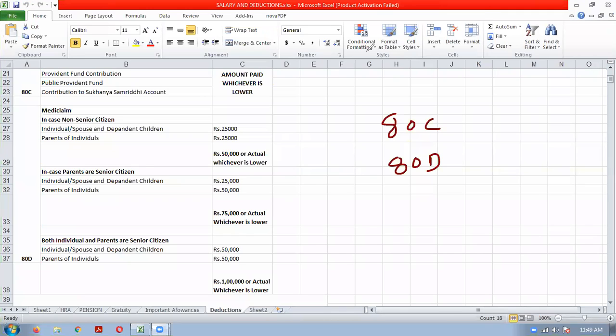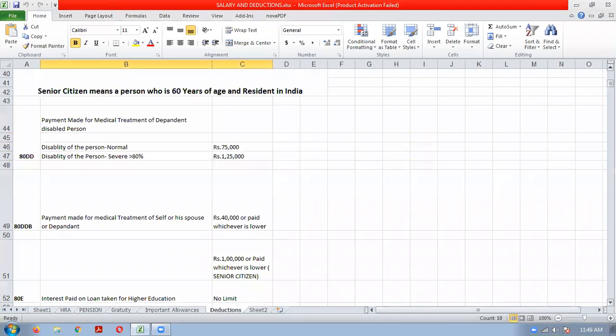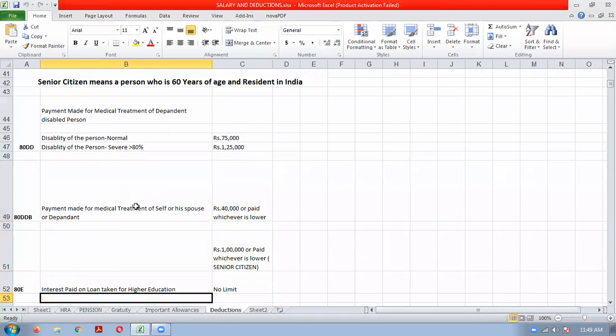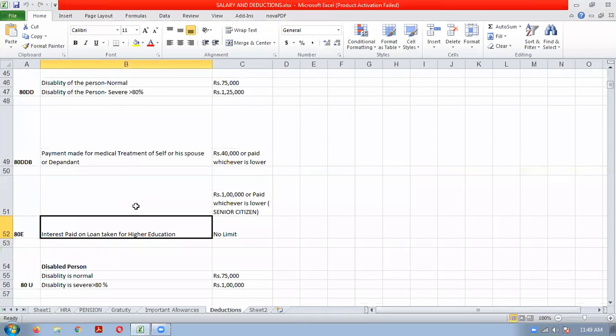Now the next deduction, 80E. A very important deduction. 80E is the payment towards interest on education loan taken. If you have taken an education loan for higher education purpose, nowadays it is common that banks and financial institutions give loans for higher education.